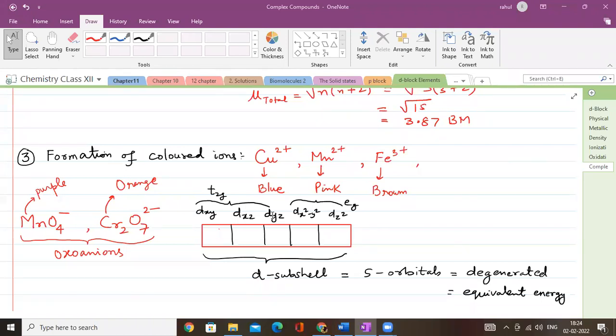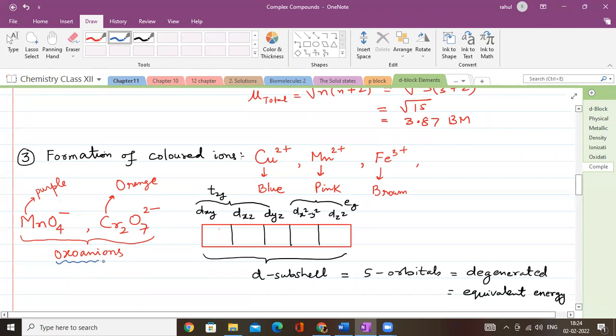One of the most important properties of transition elements is that they always form colored ions. You are already aware that copper 2 positive is blue in color, Mn2 positive is pink in color, Fe3 positive is brown in color. Now the most important is even the MnO4 negative, which is of course permanganate ion, is purple, dichromate ion is orange. These two are basically called oxoanions, that means anions which are formed with oxygen.